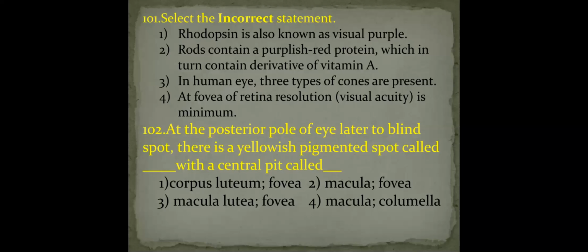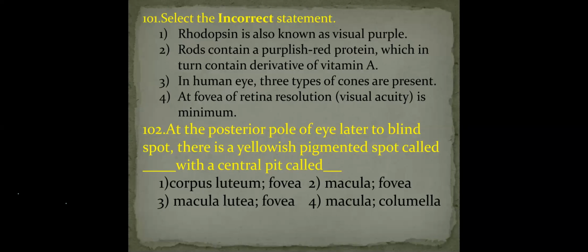Rods contain the purplish red protein, which in turn contains a derivative of vitamin A. Yes, rods contain the rhodopsin pigment. It is visual purple, and the aldehyde present in the rhodopsin is retinal. Retinal is the derivative of vitamin A. Once again, I repeat: the rods contain the pigment rhodopsin, or visual purple.